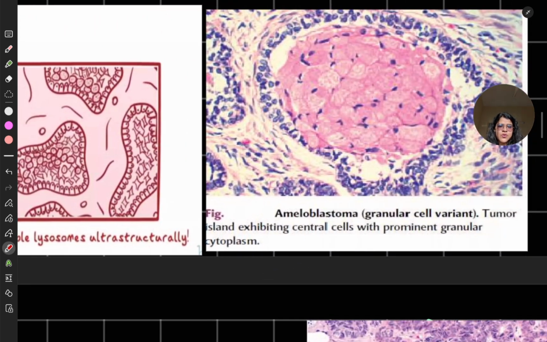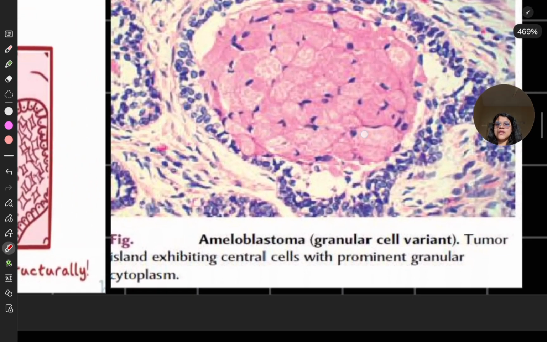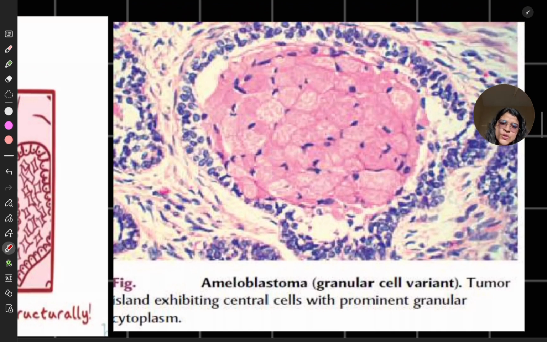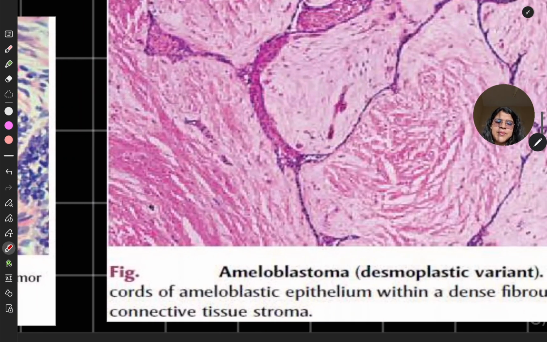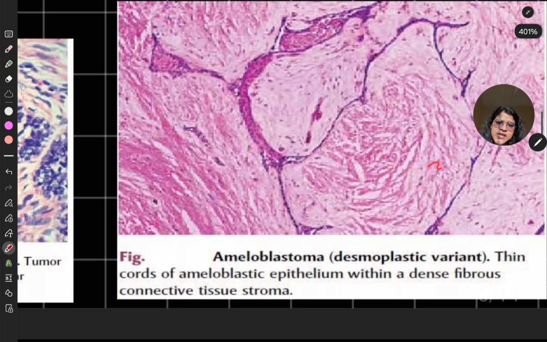Now we come to ameloblastoma. Let's see the actual photo. Can you appreciate all of these granular cells? This is the periphery with one or two layers, and here you have the stellate reticulum which has become rounded, and there are granules present in it, and in between there are nuclei of these stellate reticulum cells. Granules appear as lysosomes ultrastructurally, remember.